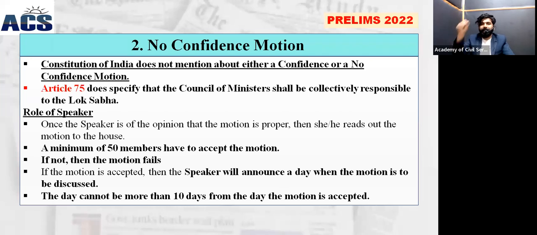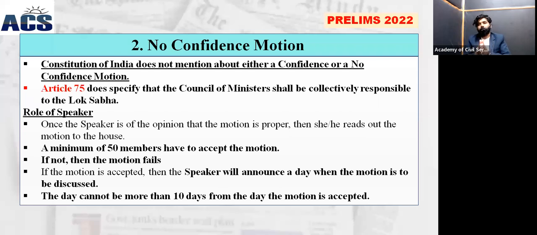The Constitution does not mention the word confidence or no-confidence motion, but indirectly, under Article 75, and many previous questions were repeated on this area, it says that the Council of Ministers, who are the executive, are collectively responsible to the Lok Sabha. That is a feature of the parliamentary form of government as well. In this parliamentary government, which is limited by the Constitution, the Council of Ministers are collectively responsible to the Lok Sabha. That is mentioned by Article 75.